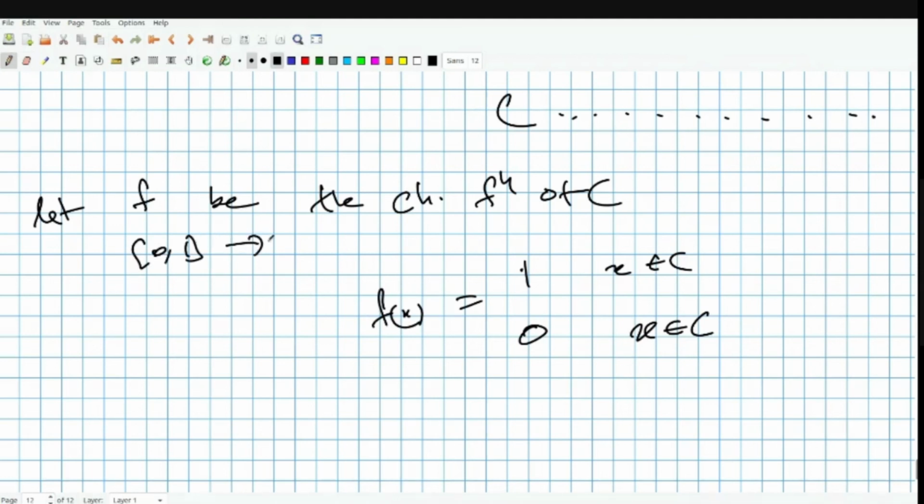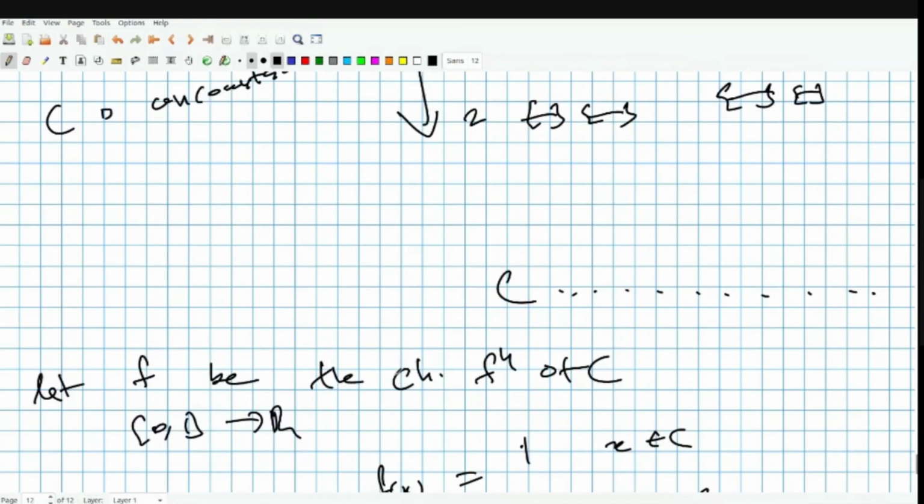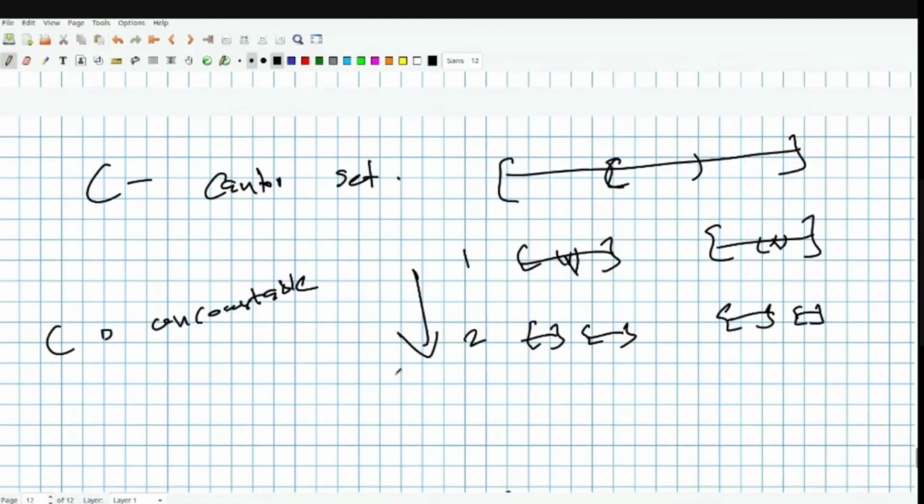Then f is Riemann integrable. This may seem a bit counterintuitive because you have uncountably many discontinuities in this. You can see that it is only discontinuous at the points of the Cantor set. Everywhere else it is actually continuous.